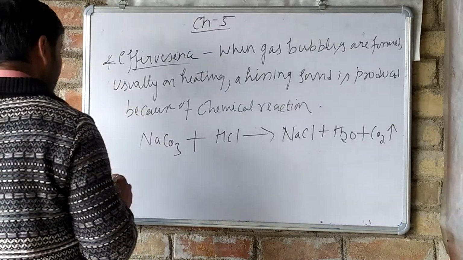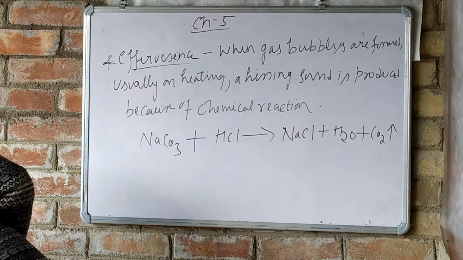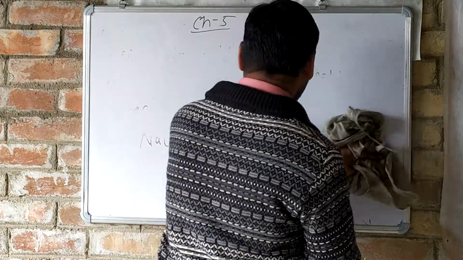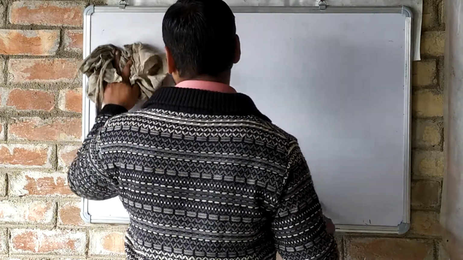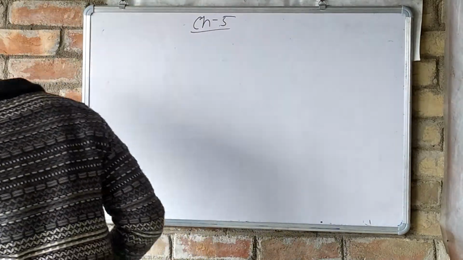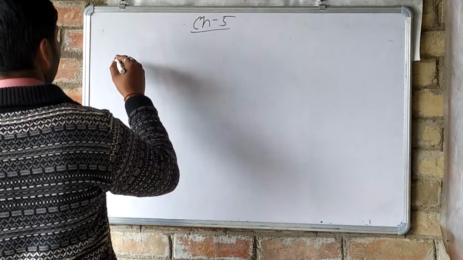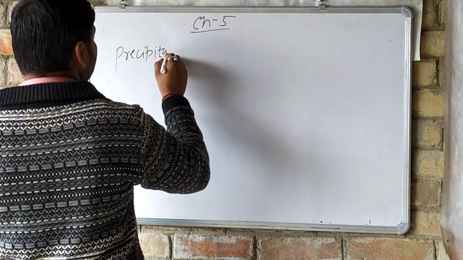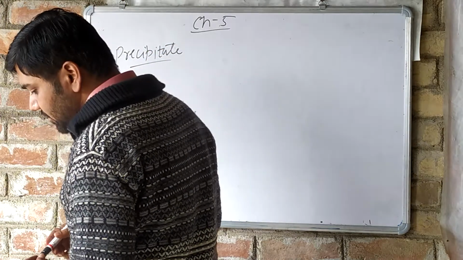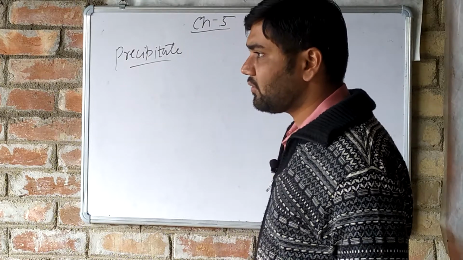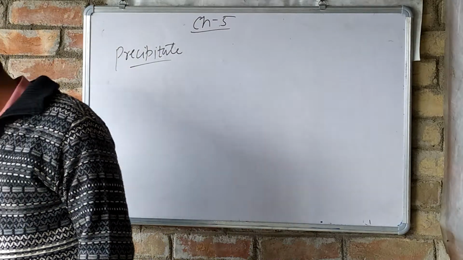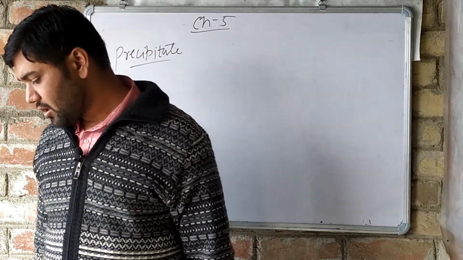Okay, then formation of precipitate. Okay, so what is a precipitate? The residue which is left after the chemical reaction, the residue which is left and settled down at the bottom of the vessel, is known as a precipitate. I have already explained how the precipitate is formed. After the chemical reaction, the residue which is left is known as a precipitate.